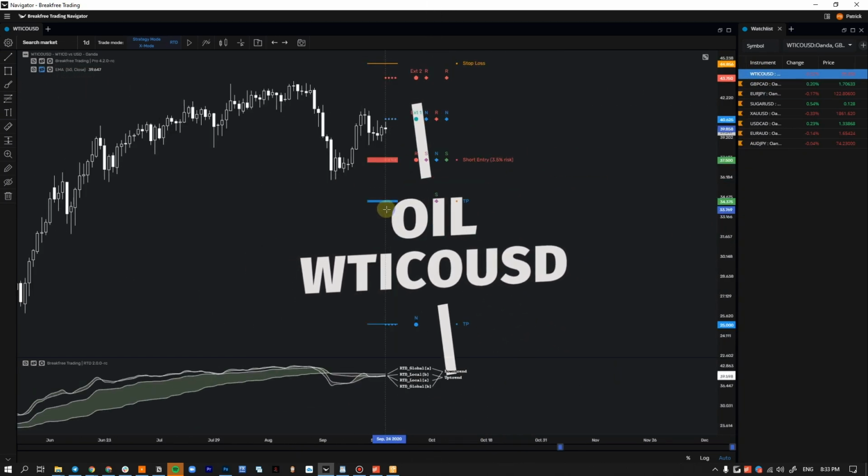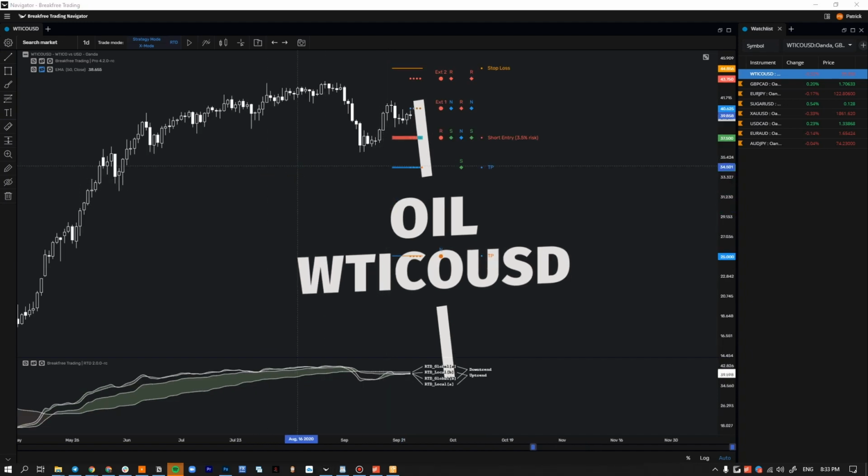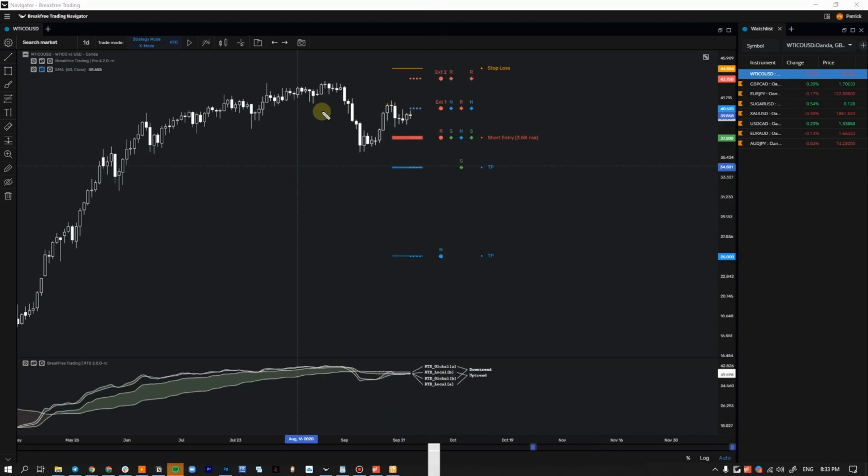If you remember last week, we were discussing the formation that was forming. This was struggling to go up, so we had a break down, and we were hoping for price to create this lower high. So this was our top here, and we wanted price to form this lower high. We can see when price went down and is now going up, it's reacting to this level, and it looks like it wants to keep going down from here. So that's a really good sign. That means price wants to continue moving lower.